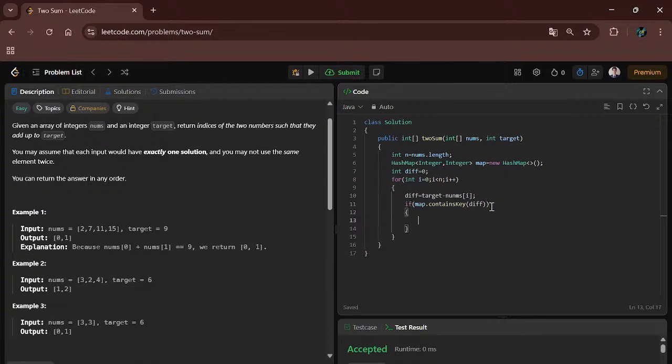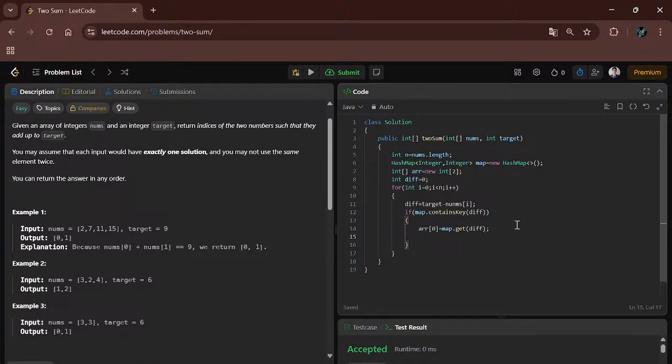Okay, we will also create here one array. So int array equal to new int, its size is 2 only. If the map contains the difference, then we will put array of 0 as map dot get difference. We will take the index of that difference element.